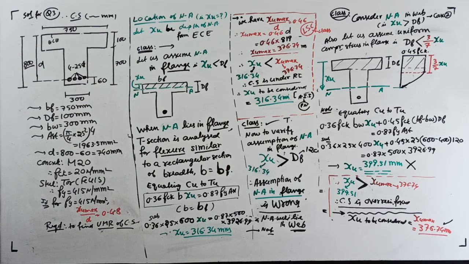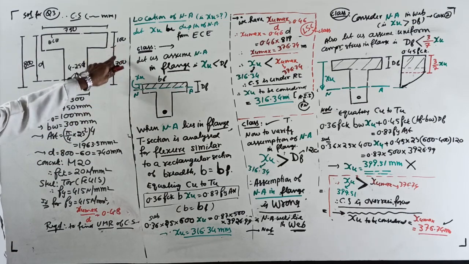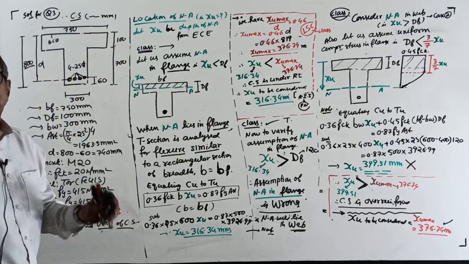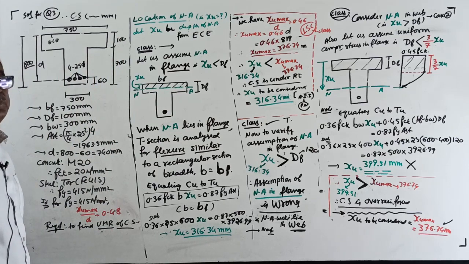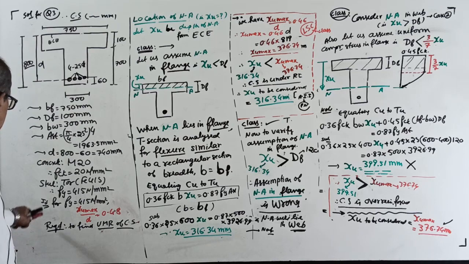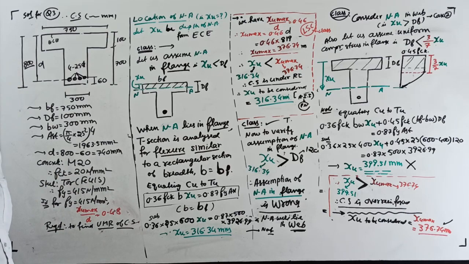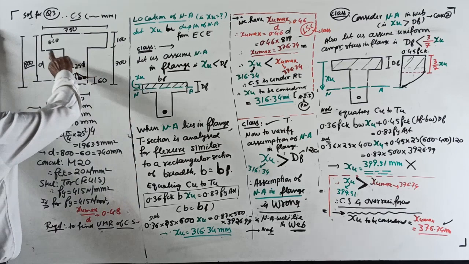A T section has flange width of 750 millimeter and depth of flange is 100 millimeter. Web has width of 300 millimeter and web has depth of 700 millimeter. Tension reinforcement consists of 4 bars of 25 mm diameter at effective cover of 60 millimeter. Taking M20 concrete and steel of grade Fe415, find ultimate MR of the cross section. So, I think everything is clear.